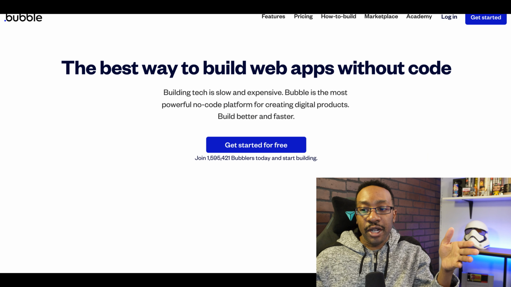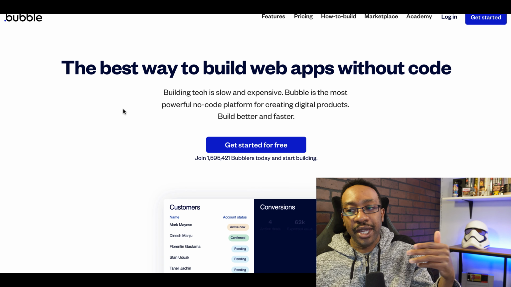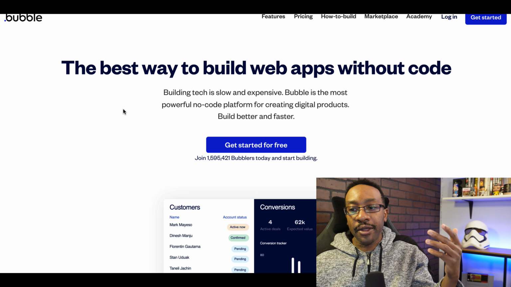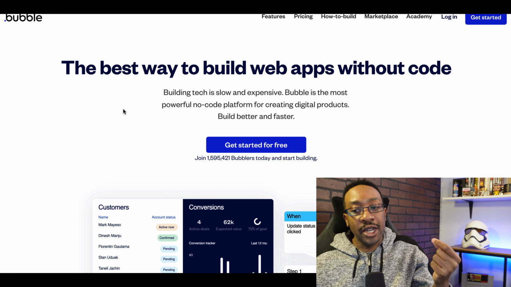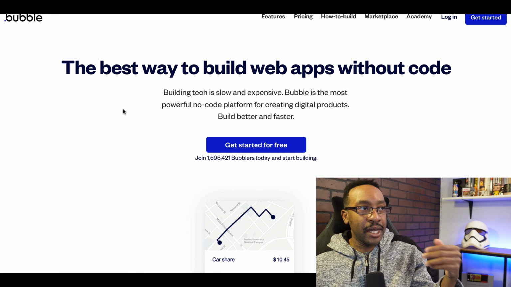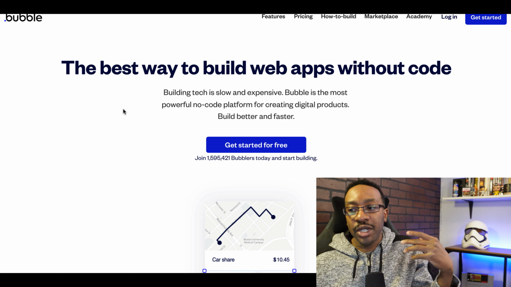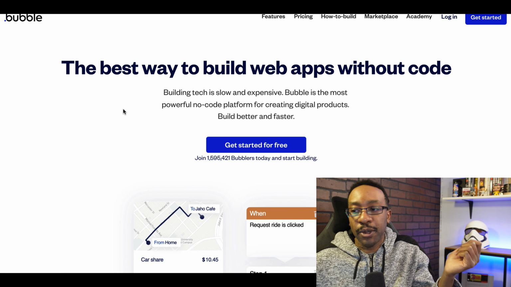So to get started with Bubble, it's going to be free, but you can also go to other boot camps like AirDevs, which is free, and others. But Bubble, I will say, a lot of people try to get started and they try to move very quickly, and just picking up a template or doing something like that, you're going to need to know the fundamentals to be proficient with this platform.